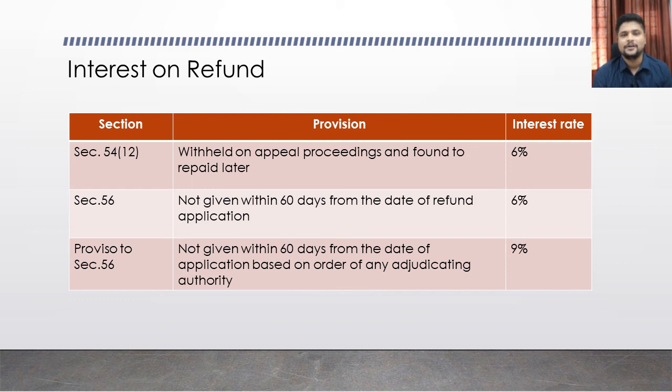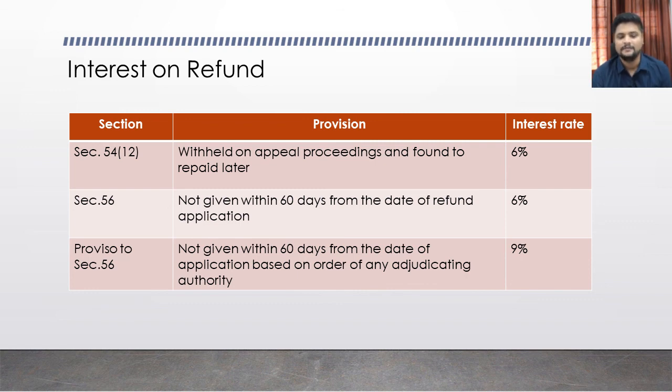Here the amount of refund payable is very clear because it is already provided by the court of law, so the department has to pay within 60 days. If the department has not paid within 60 days from the date of application, here also from the date of application, then interest has to be paid at the rate of 9%.